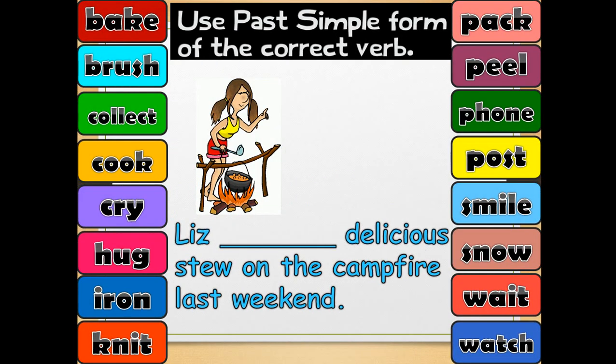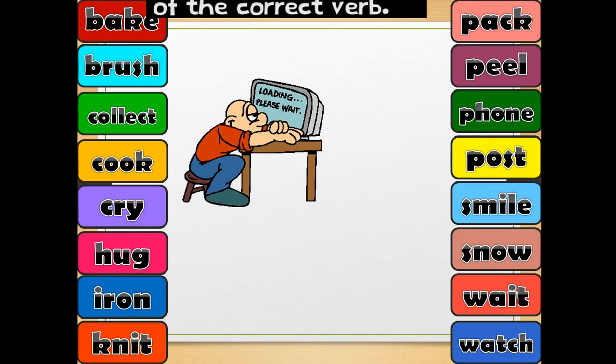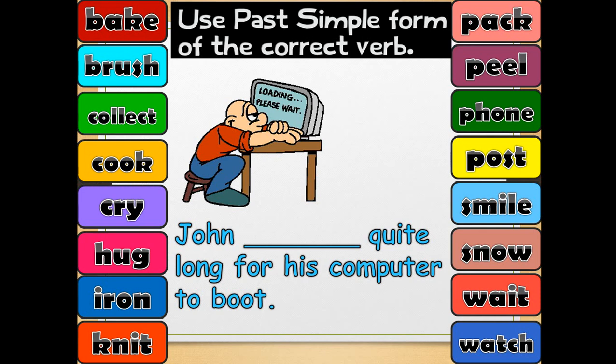Liz, delicious stew on a campfire last weekend. Liz cooked, exactly, delicious stew on a campfire last weekend. Now, John quite long for his computer to boot.